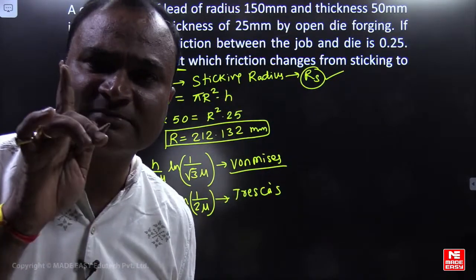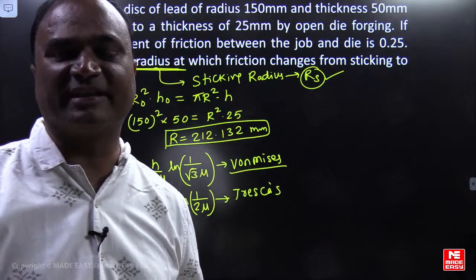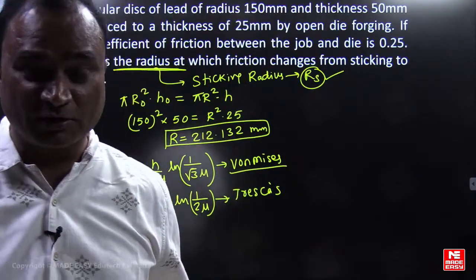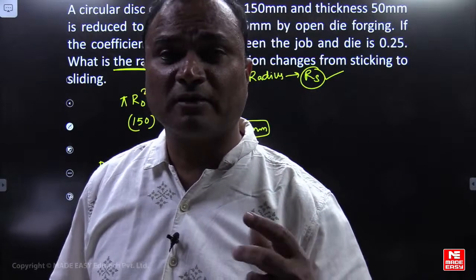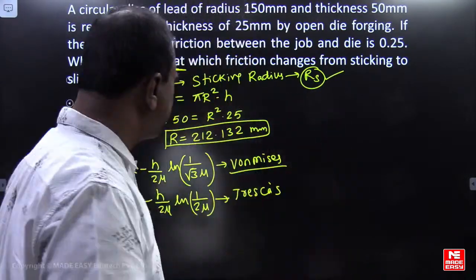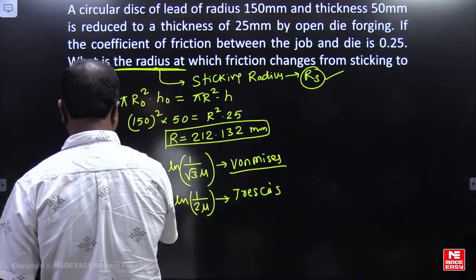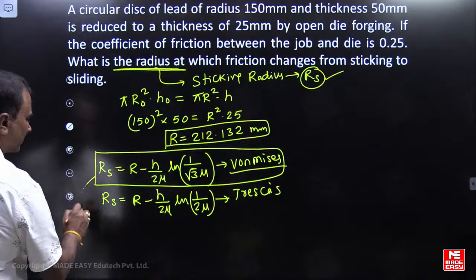If nothing is mentioned in the problem, please use von Mises theory, because you are discussing theories of failure in design now. Von Mises theory will give better results when compared to Tresca. So if nothing is mentioned, you can always use von Mises.